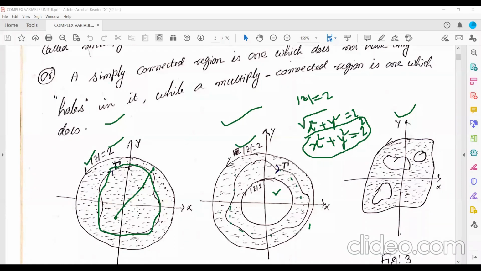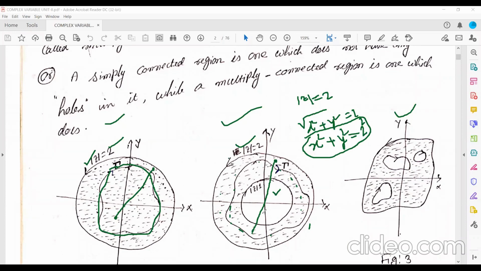Now inside that region, I am taking 1 point here and 1 point here. If you want to join these 2 points in any manner by a line, I'm not saying by a curve, by a line, then see here, this hollow part, mod z equal to 1, these points are not in the region.